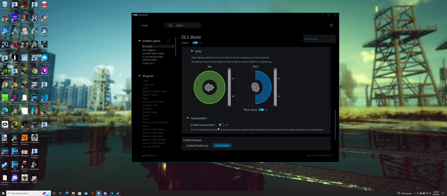Now, this is disappointing. I have this turned off right now. What happened was I was trying to set up my default FOV for all of my planes in DCS, and funny enough, this option was getting in the way of that. I was having an impossible time setting up my positions.